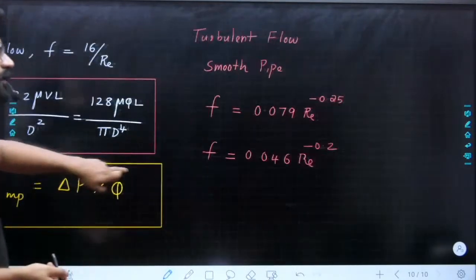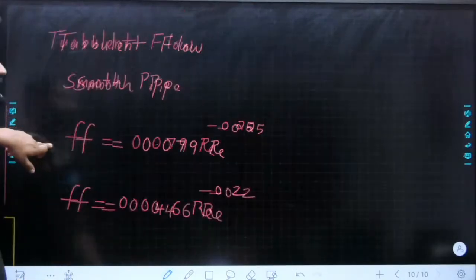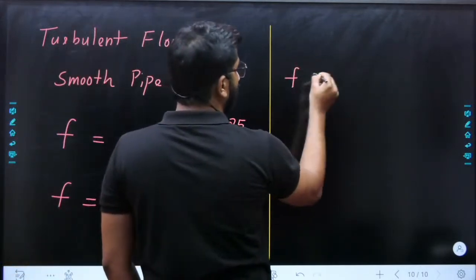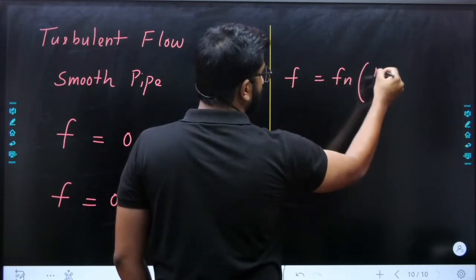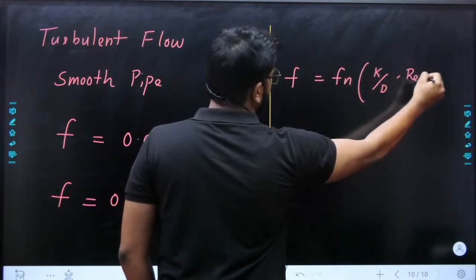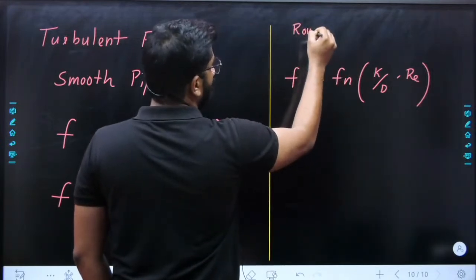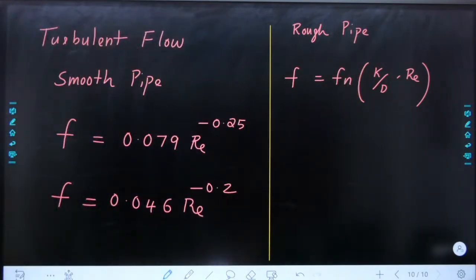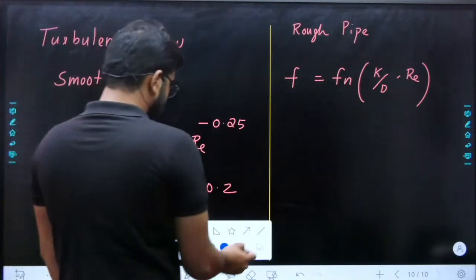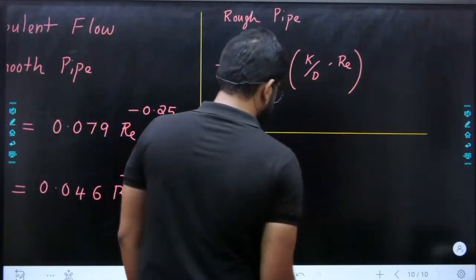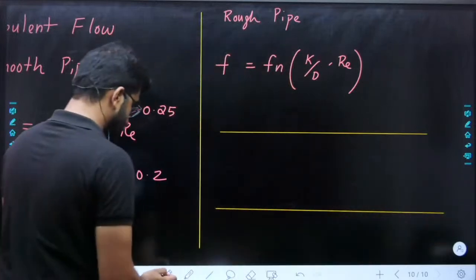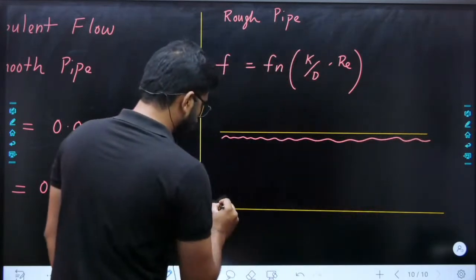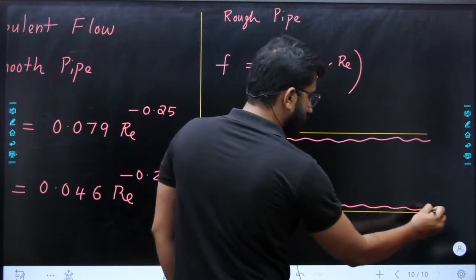Now what is a smooth pipe, what is a rough pipe? Why are both different? If it is a rough pipe turbulent flow, the Fanning friction factor will be a function of k by D, comma, Reynolds number. So what is the meaning of rough pipe and smooth pipe? This is also important for you. That is turbulent flow in pipe. What is the difference? You can see this is the roughness in the pipe. For example, this is the roughness.